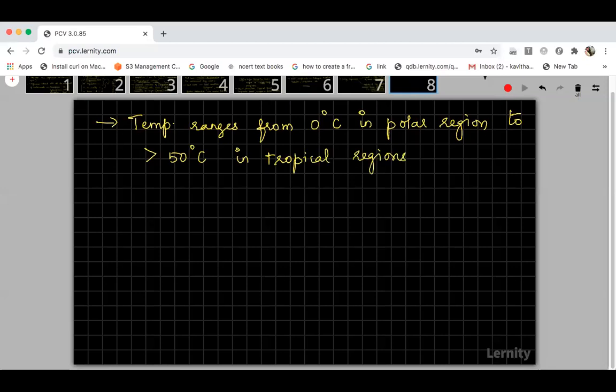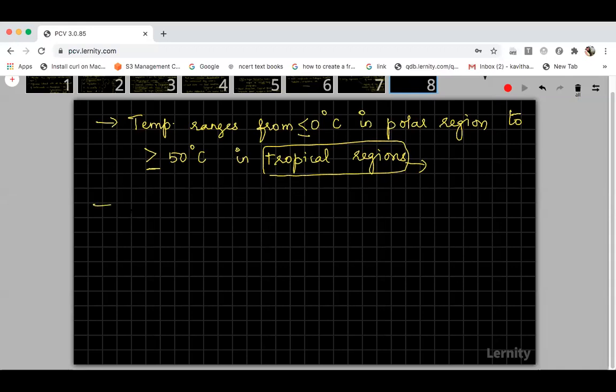And in polar regions, it may go up to 0 degrees Celsius or less than that. Likewise, in tropical regions, it may be 50 degrees Celsius or greater. And even within the same polar region or tropical region, can you say that in all the habitats in the tropical region the temperature will be constant throughout the year? It will not be like that.